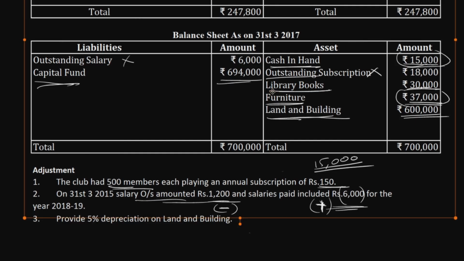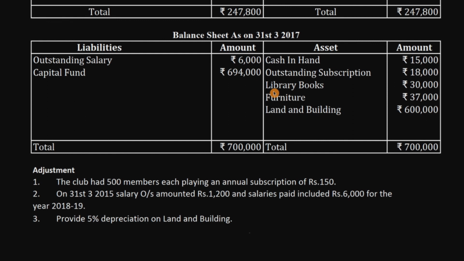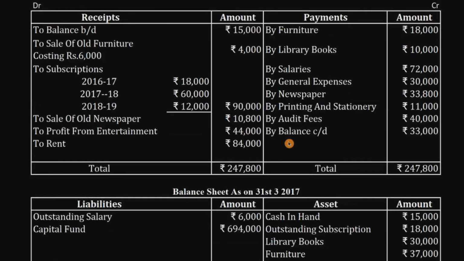Next, again I'll clear all this, it's creating mess. Again, check for the expenses or any income which is received as an advance. If you move on to the balance sheet, in the second adjustment we have 1,200. So outstanding salary, this is an expense, so obviously we should consider this one. And we have another item, that is subscription hidden here. So this is 12,000. It belongs to the next year.